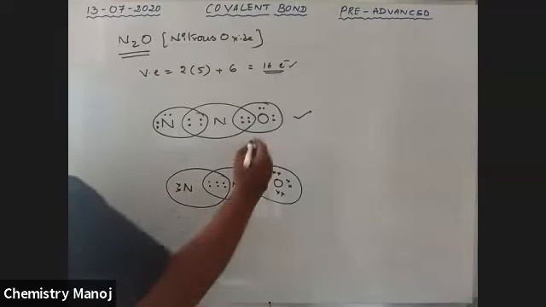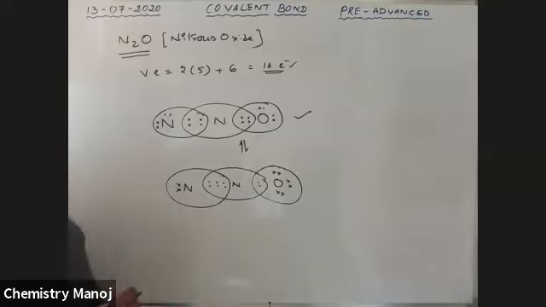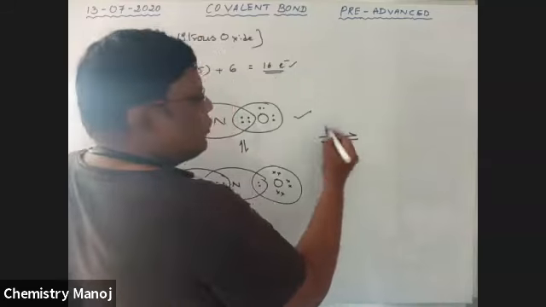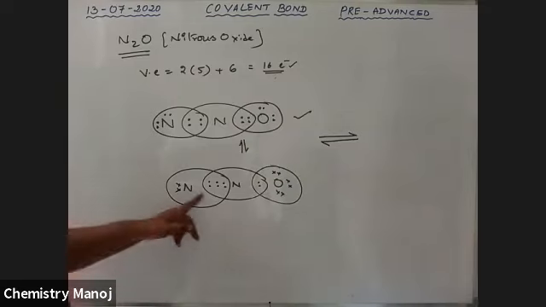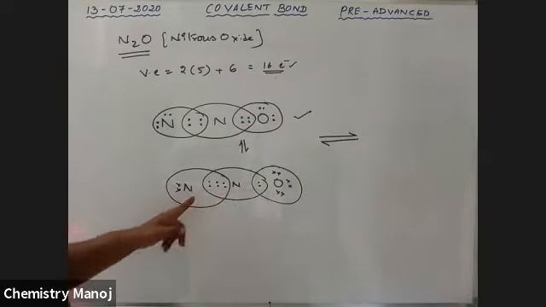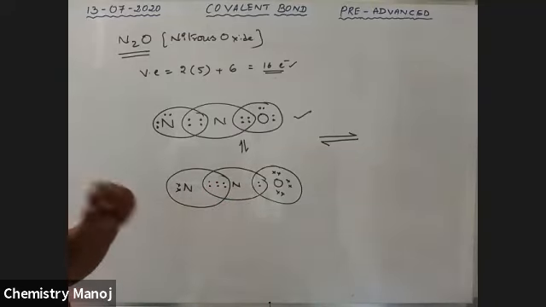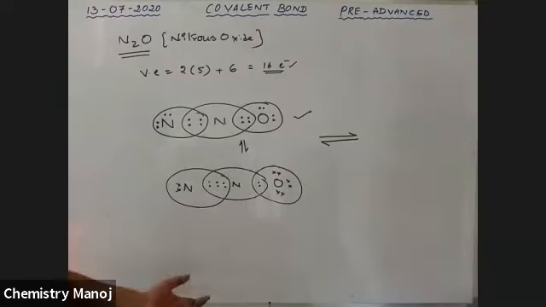So these are the different structures, called resonance structures. Resonance is indicated with the symbol of 2 opposite half-headed arrows. That is the symbol for resonance. The atoms' positions are not changed, but the electron arrangement is changed. When 2 or more such structures are possible, those structures are called resonance structures. These are the resonance structures for N2O.